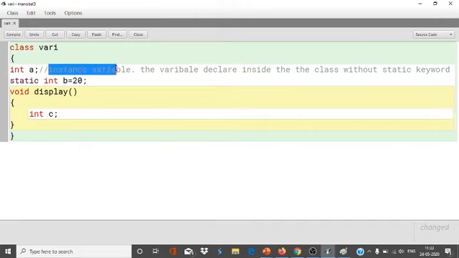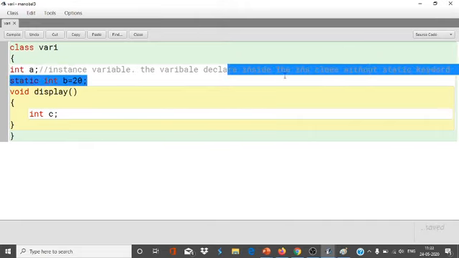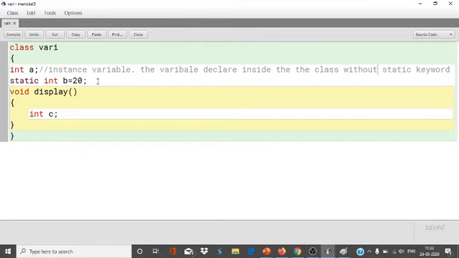So what is instance variable? The variable declared inside the class without a static keyword.